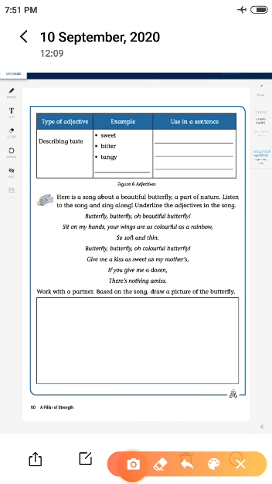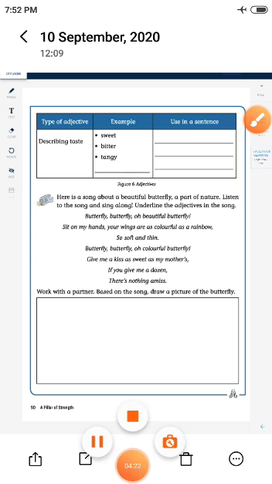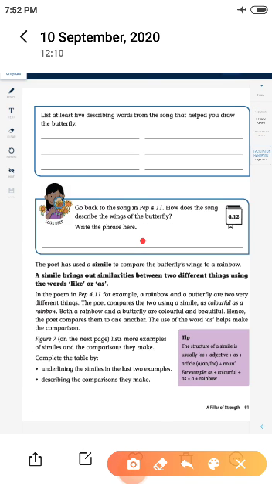Now look at this song, children. See, your wings are as colorful as a rainbow. Here the wings of the butterfly are compared to a rainbow. So here colorful is an adjective. You have to write the phrase here. Go back to the song. How does the song describe the wings of the butterfly? So the wings are as colorful as a rainbow. Like that you have to write here.